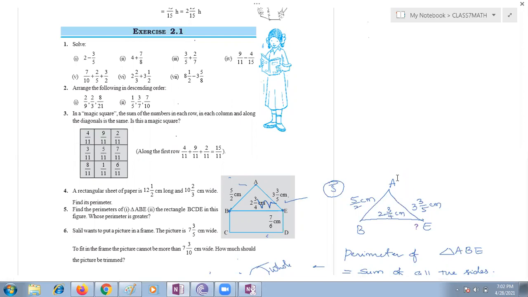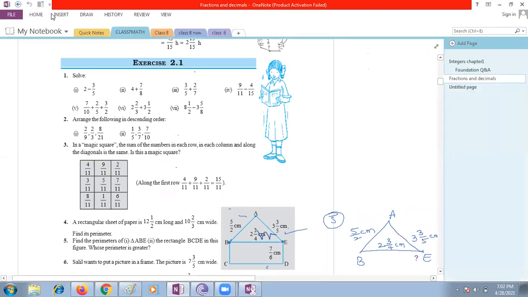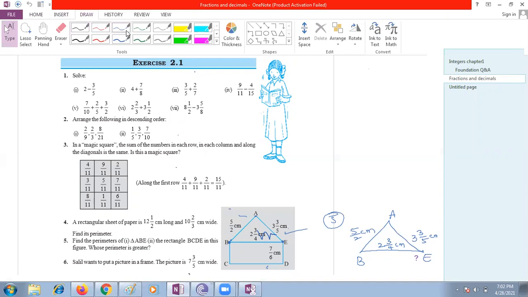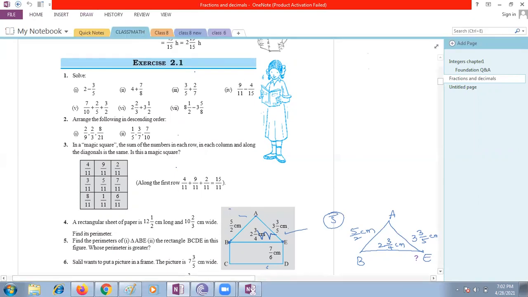Jait, are you there? Jait, please respond if you are there. I'm there, ma'am. Jait, what is the first bit? Ma'am, 2 minus 3 by 5. Yes, what is our first bit? 2 minus 3 by 5. So is it possible to directly subtract 3 by 5 from 2?